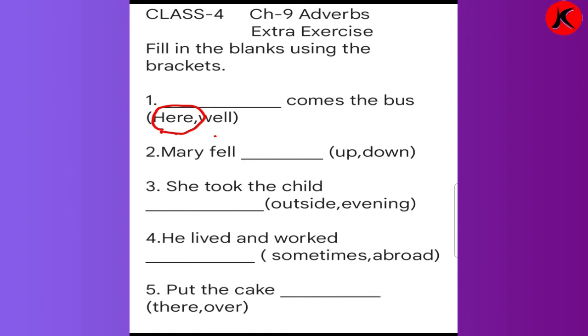Number 2: Mary fell dash. In the bracket it is up and down. So what will you write? Mary fell down.